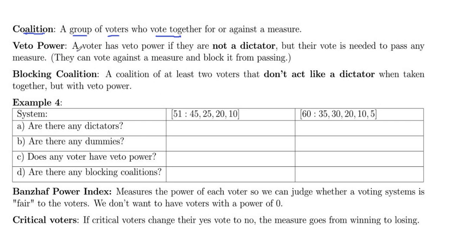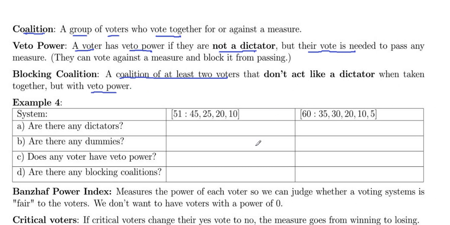Veto power: a voter, this is one voter, is said to have veto power if they are not a dictator, but their vote is needed to pass a measure. So if they vote against a measure, they can block it. And then a blocking coalition is a coalition of at least two voters that don't act like a dictator when taken together, but they have veto power. So again, not a dictator, but their vote is needed to pass something.